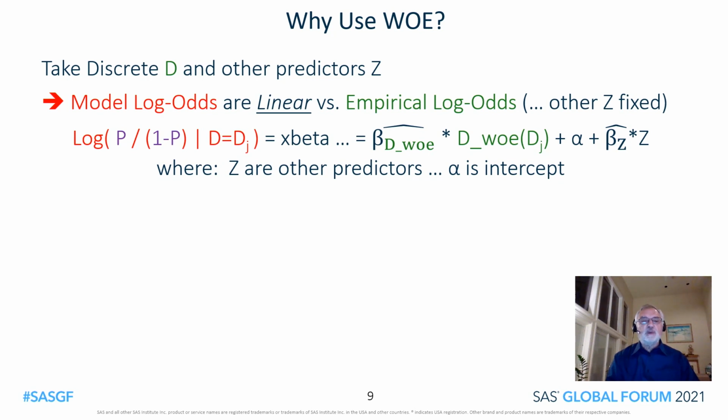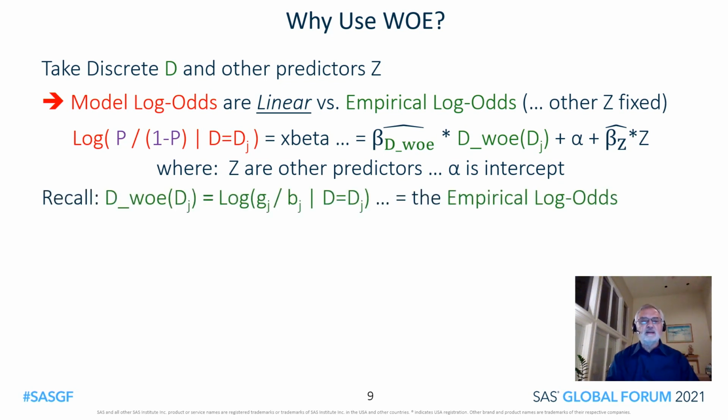On the left, we have the model log odds, and that, of course, is equal to the model's X beta. Inside X beta, we have the term involving the weight of evidence coding of D, and then other terms that we are holding fixed. Recall that the weight of evidence coding of D gives us the empirical log odds. This relationship is not true for dummy variable coding of D.